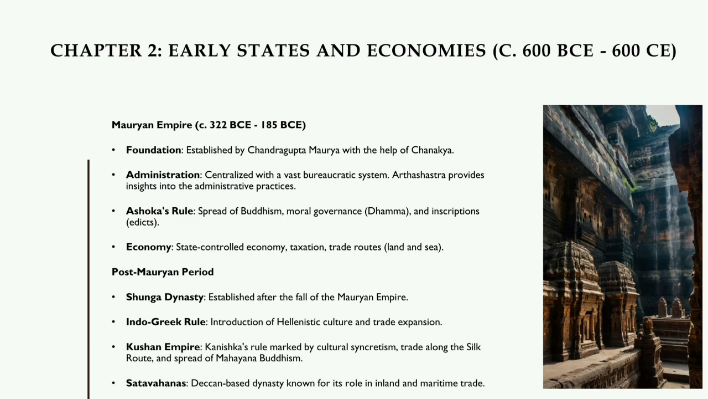Post-Mauryan period. Shunga dynasty, established after the fall of the Mauryan Empire. Indo-Greek rule: introduction of Hellenistic culture and trade expansion. Kushan Empire: Kanishka's rule marked by cultural syncretism, trade along the Silk Route, and spread of Mahayana Buddhism. Satavahanas: Deccan-based dynasty known for its role in inland and maritime trade.